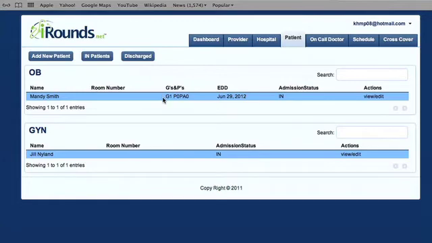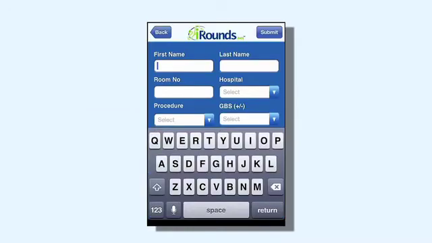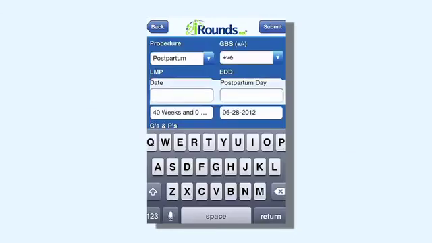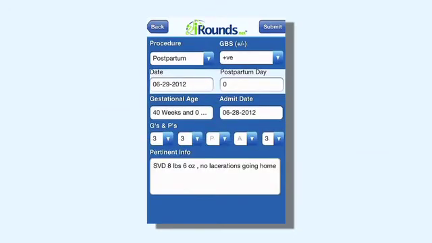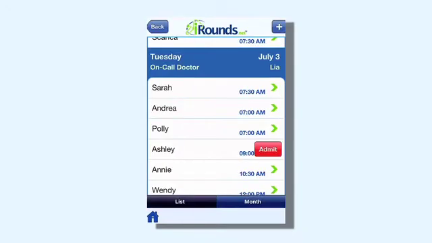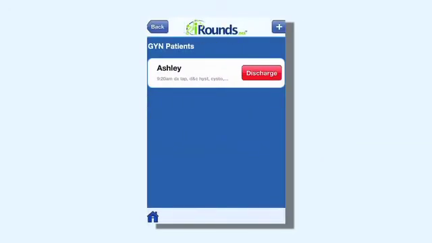Once a patient is discharged, your office staff can click Discharged and see a list of patients that have been discharged. You can add patients using the app as well, simply adding the information just as you did on the iRounds website. Also, the patients you entered using the website will show up on your app as well, with all of the pertinent information related to that patient, including at which hospital she is a patient and what procedure she is scheduled to undergo. You can also update or change any of the information related to that patient. If you wish to admit a patient, simply click on Schedule, find their name, slide over the green arrow, and tap Admit. Also, once a patient is ready for discharge, you can discharge them using the iRounds app by sliding over the green arrow and tapping Discharge.